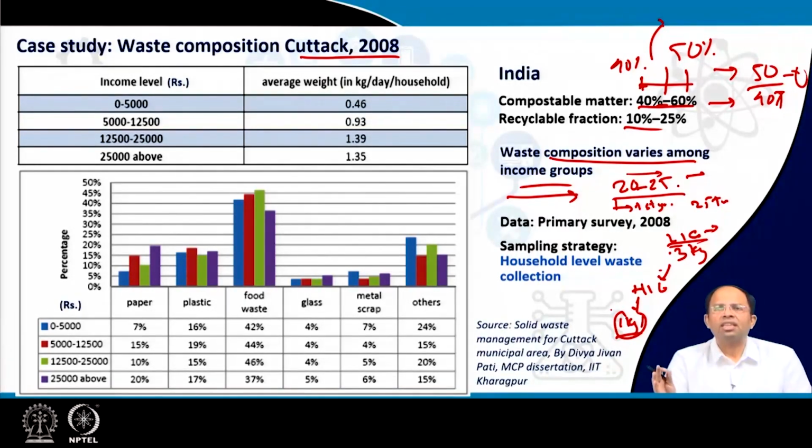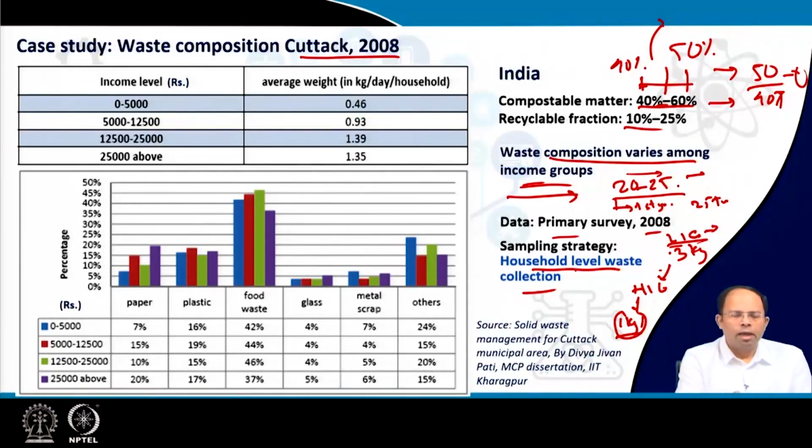So this transformation in the income is very, very important, and that's why when we did our research, we looked into how waste composition varies among the different income groups. This data was collected in 2008. We did a primary survey. We went to each household, we measured the waste that they generated, and then we determined the percentage composition of waste in these particular areas. So the sampling strategy was household level waste collection and then weighing them. Because our sample size was small, some of the results are not as per the expected trend, but still it will give you an idea about how this changes.